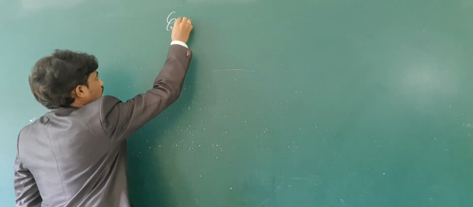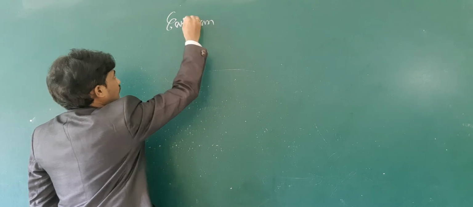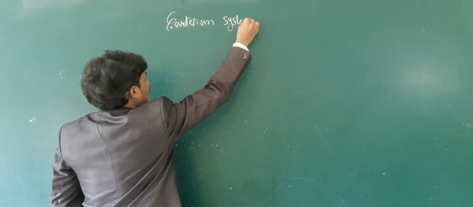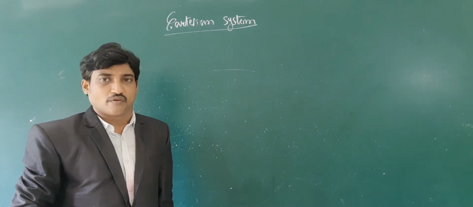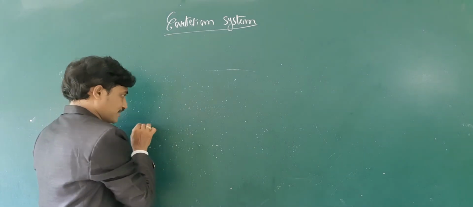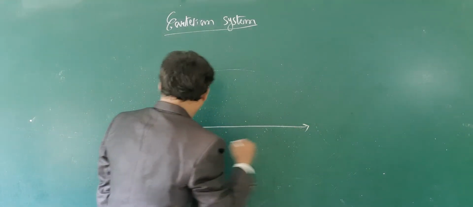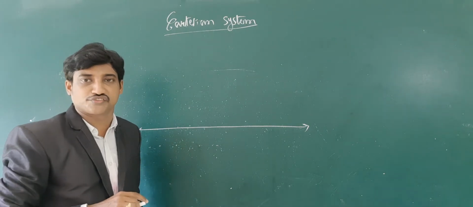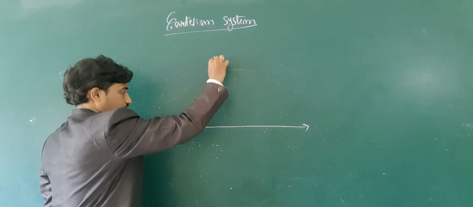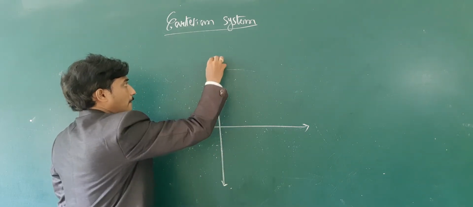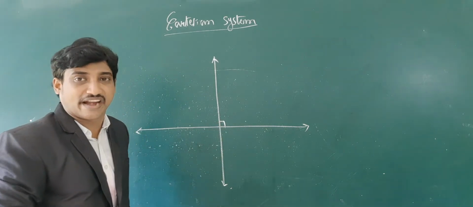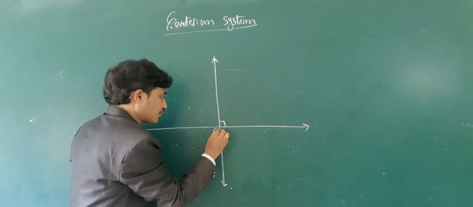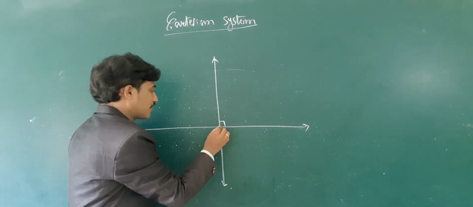Now let us look at the Cartesian system. In the Cartesian system, we take two number lines, one horizontal and another vertical, perpendicular to each other and intersecting at their zeros. That means the origin O, where the value is 0.